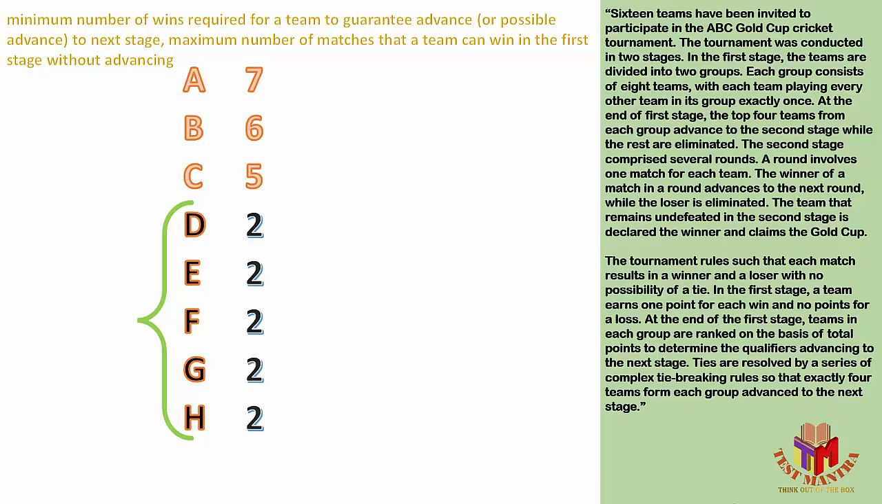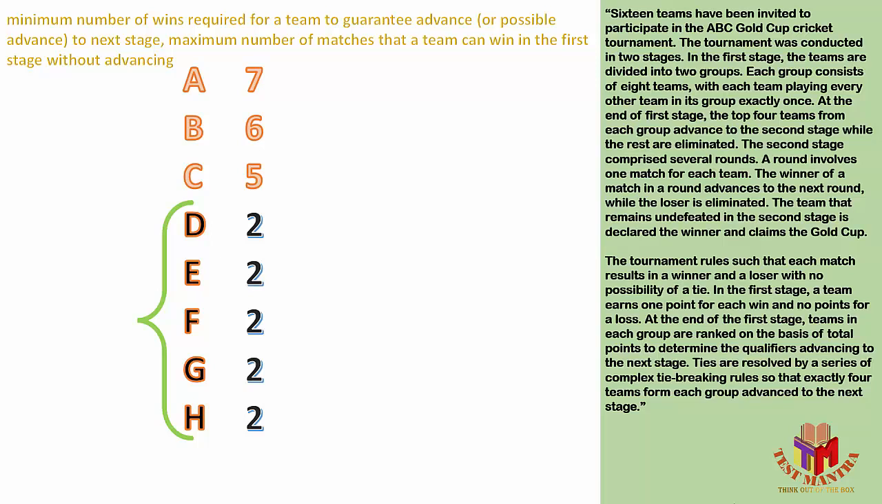Now there could be a tiebreaker between them, and the winner of the tiebreaker will reach the next round. Assuming D is the winner of the tiebreaker, with 2 wins D can move to the next stage. So the minimum number of wins required would be nothing but 2 wins.